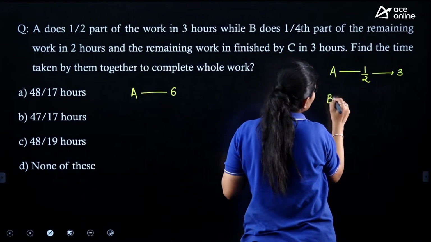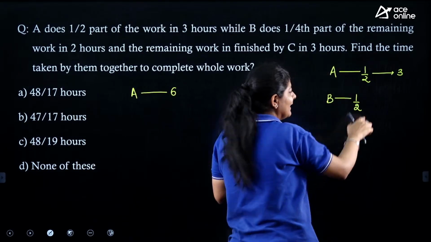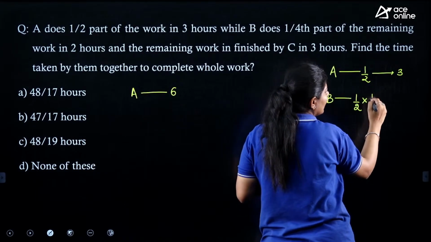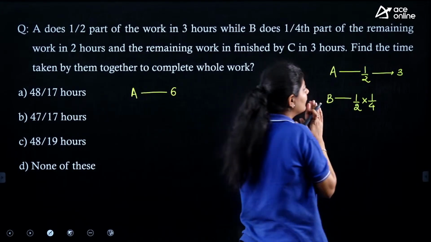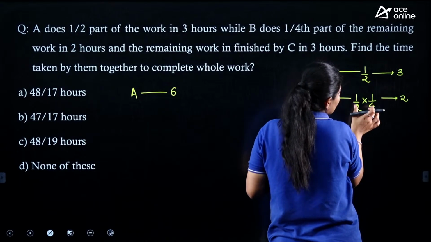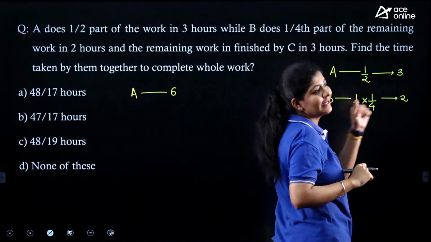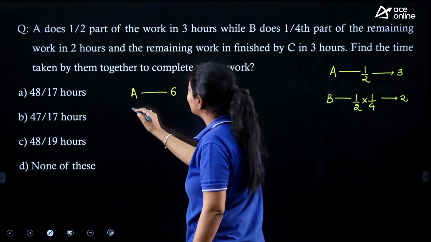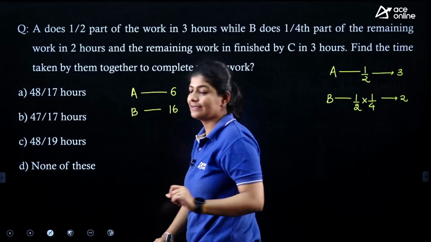So the remaining work that we are having is half unit, right? And out of that, B does only 1/4 part of the remaining unit of work in 2 hours. That means we need to multiply here, and what value are we getting? 8 into 2, that is nothing but 16. That means B can complete the same work in 16 hours, right?